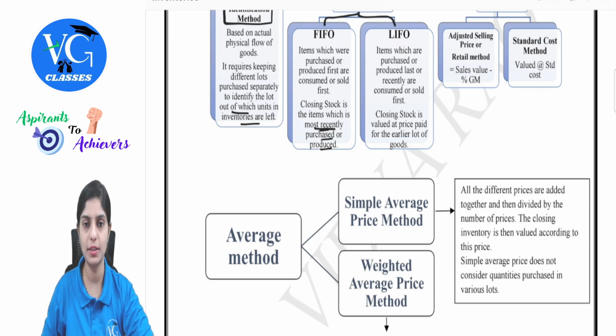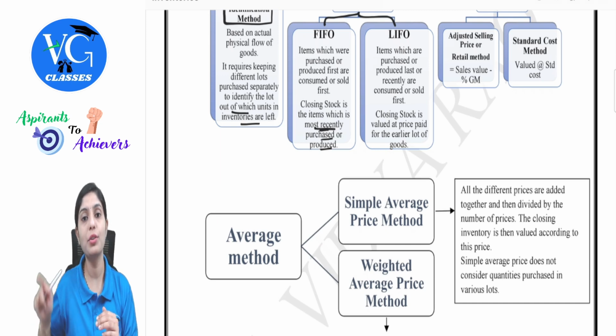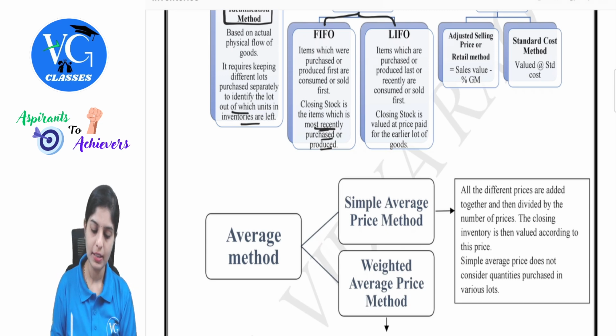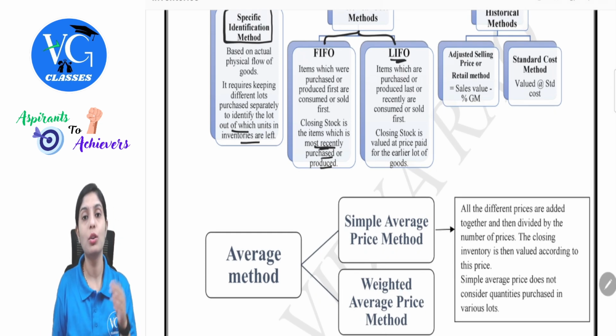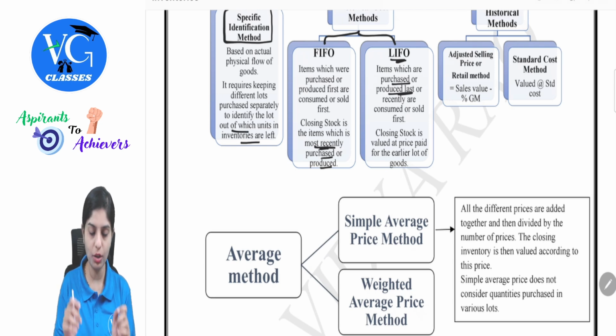Under first in, first out, those goods which are purchased first will be used for consumption first. So when we have to calculate closing stock, we will just have a fresh set of goods which were recently purchased. Simultaneously under LIFO, that is last in, first out method, those items which are purchased or produced last are consumed or sold first.